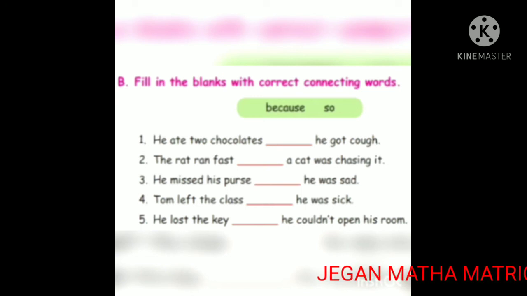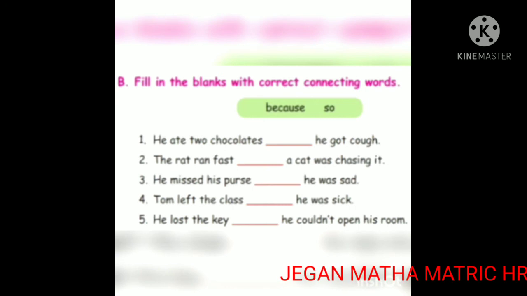Okay, good. Tom left the class because he was sick. Okay, and the last one, he lost the key.